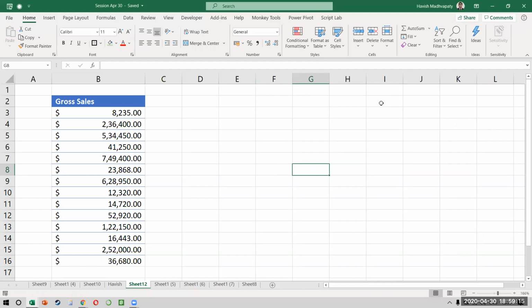So now that we've learned the basics, we can now use the record macro button, and I'll tell you how to record a macro, make some small changes to it. And like I said yesterday, we'll create a more advanced user form today. Okay, great. I'll see you in 10 minutes. It's 7 o'clock. So we'll start sharp at 7:10.